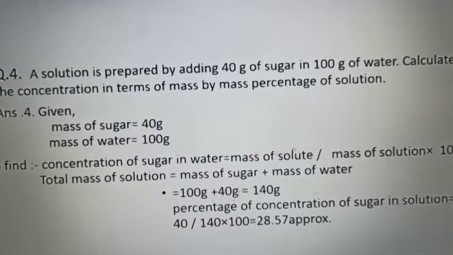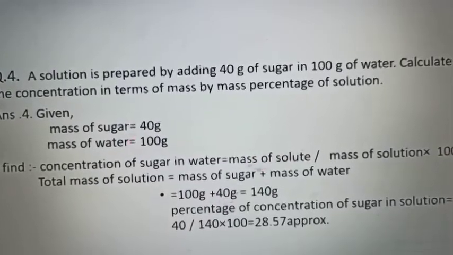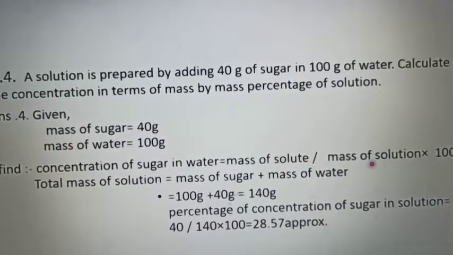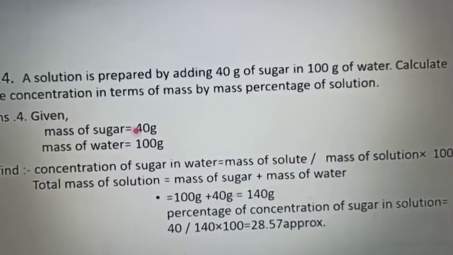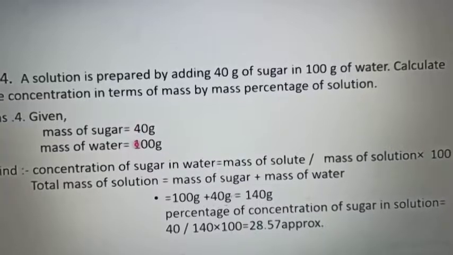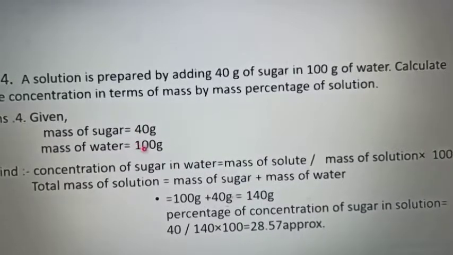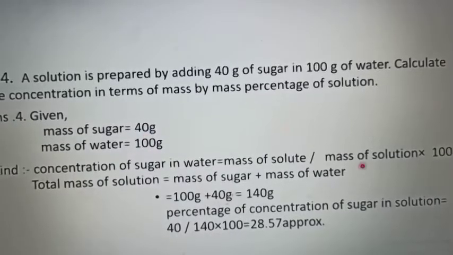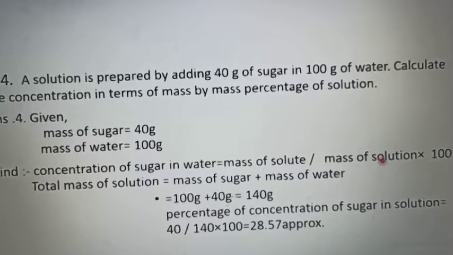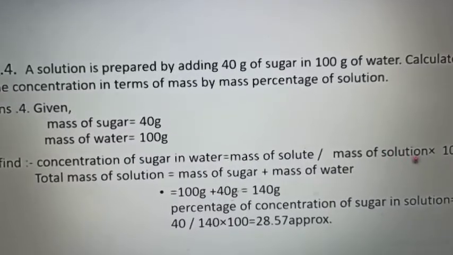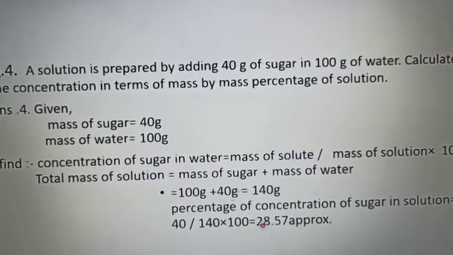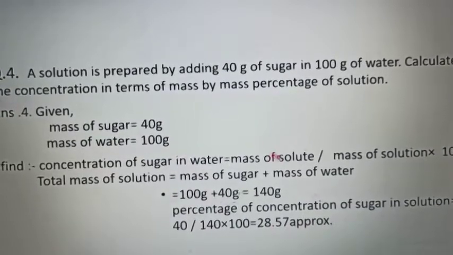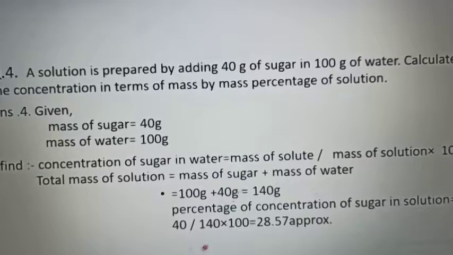What is the mass of solute here? Mass of solute is sugar, so it will be 40 gram. What is the solution here? When this sugar is mixed in water, that makes a solution. So you add 100 plus 40, then it becomes 140 gram of solution. Multiply by 100 and the answer will come 28.57 approx. Right? 40 upon 140 multiplied by 100. You can see it like this.